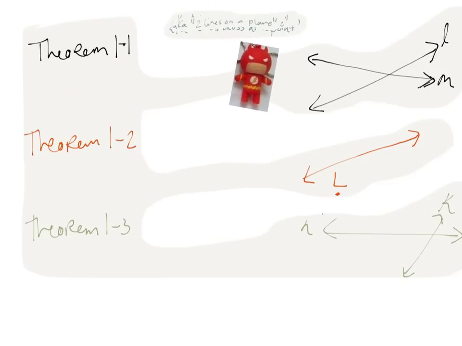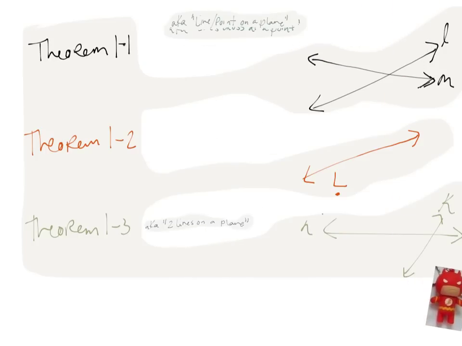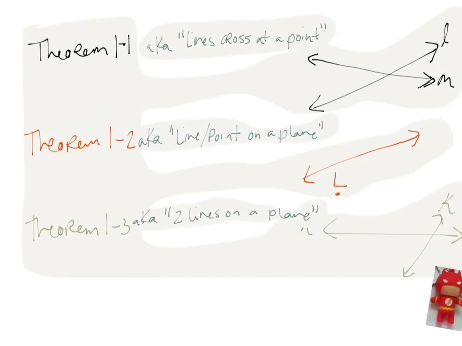I'm going to go ahead and move Iron Man / the Flash down here. And I've come up with 3 nicknames for our theorems to help us remember what they are. Theorem 1-1 is also known as lines cross at a point. Theorem 1-2 is also known as line point on a plane. And Theorem 1-3 is 2 lines on a plane.